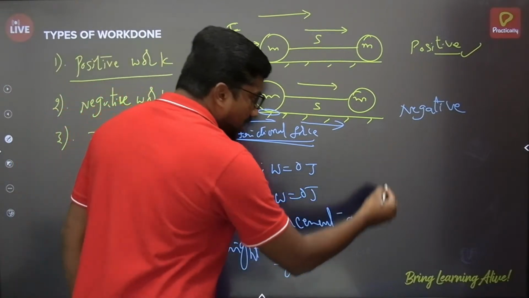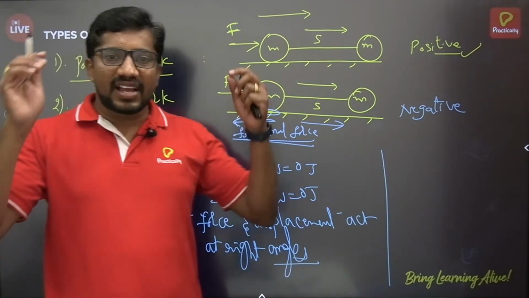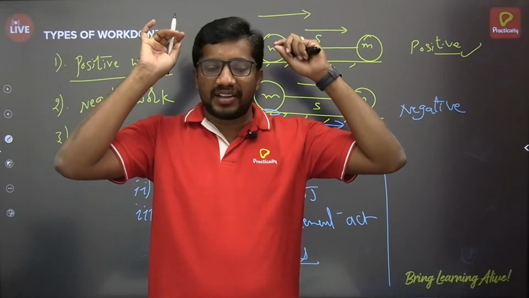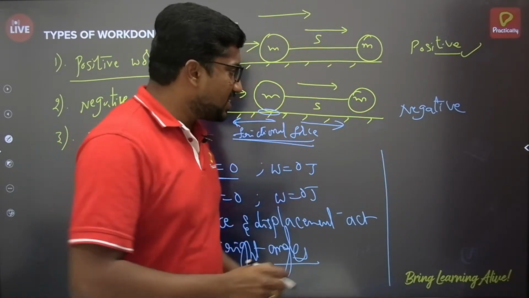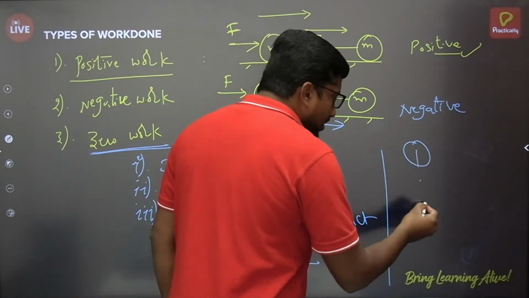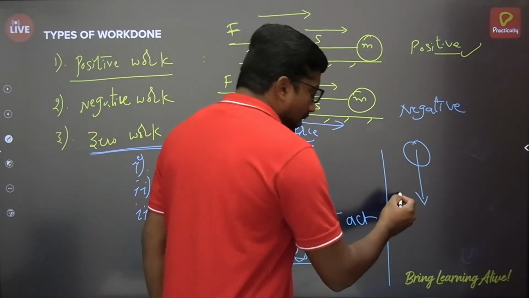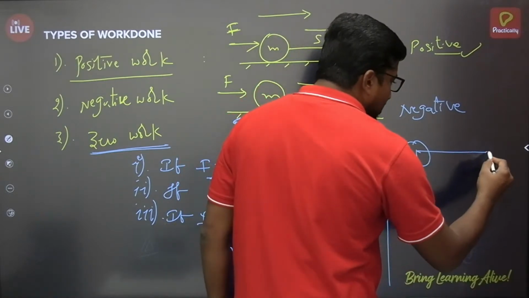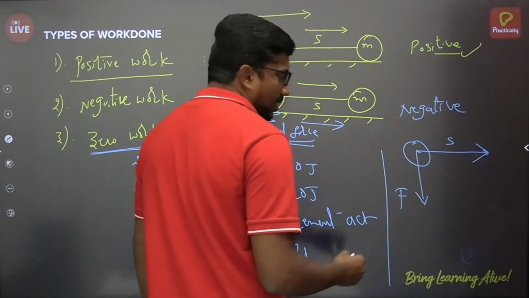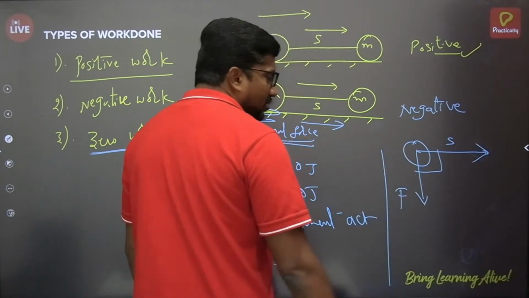So what does it mean? Suppose a porter is carrying luggage by placing it on his head. In such a case the weight of the object is acting downward. So weight is a kind of force, and the body has suffered displacement in this direction.